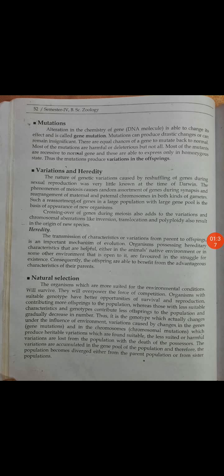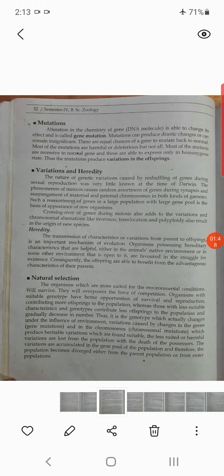Evolution means changes in the structure. Changes in the structure occur when there is a change in the gene. That changed gene expresses itself, and when it is expressed phenotypically, we can see a changed structure. This is called gene mutation. Because of this, we conclude that something has changed in that species. So that is evolution, and this process is continuously going on.